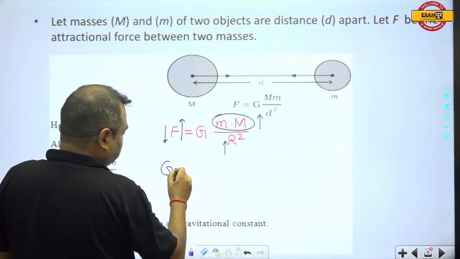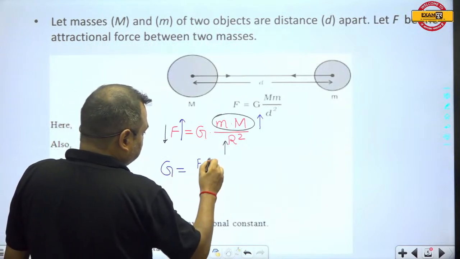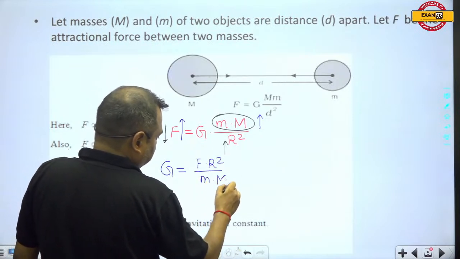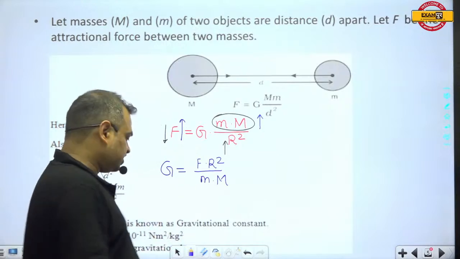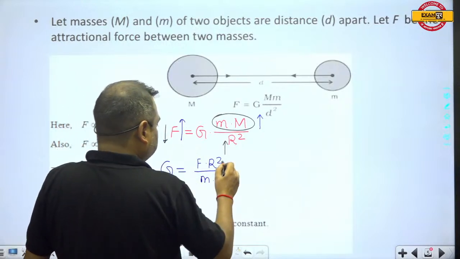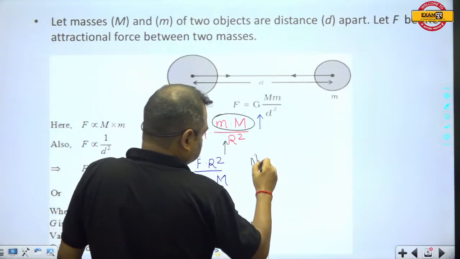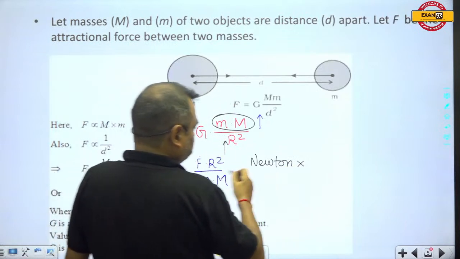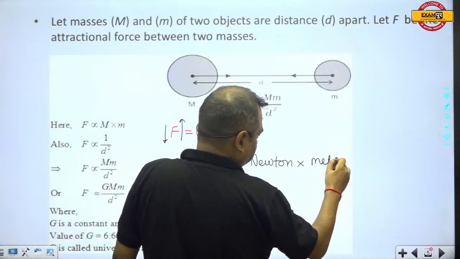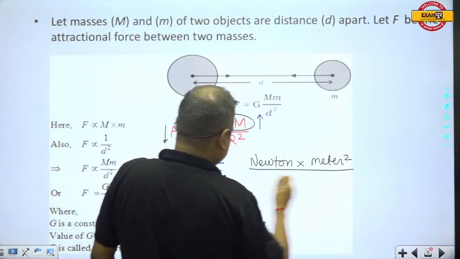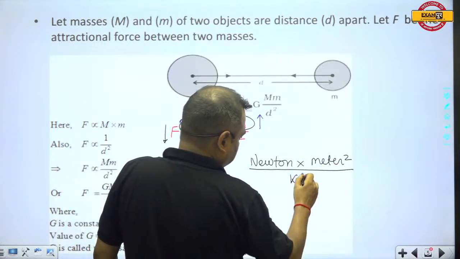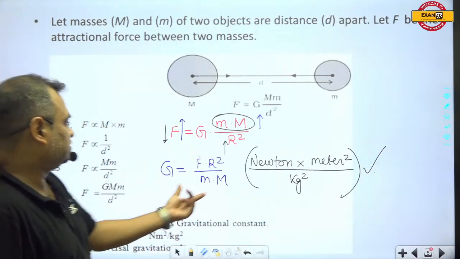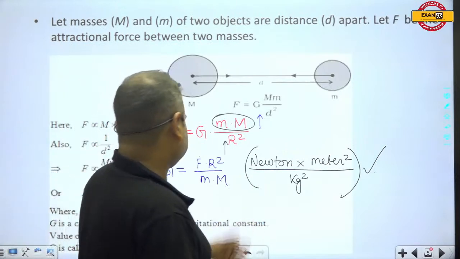This is capital G, and capital G can be calculated as F into R square upon small m into capital M. So the unit of capital G can be calculated like this: force, the attraction force, is in Newton, into R square means meter square, upon kilogram square. So this is the unit.